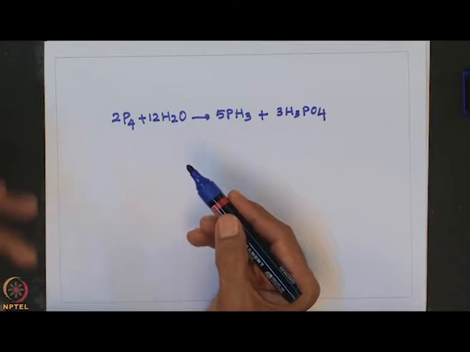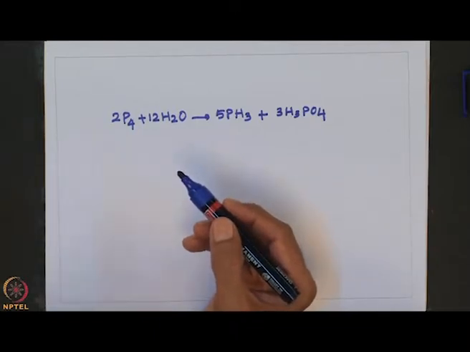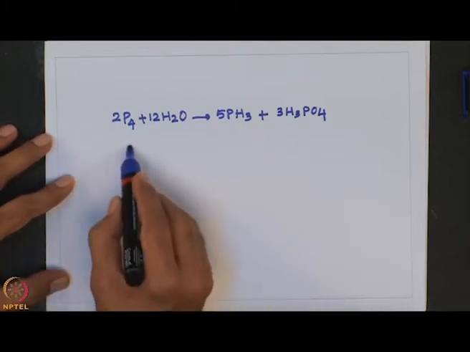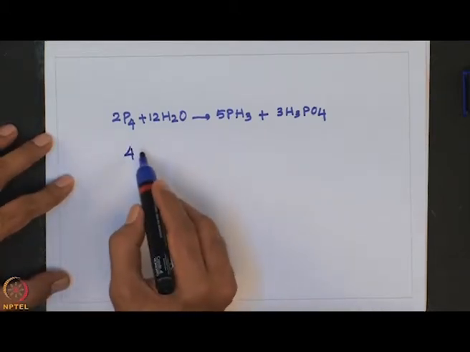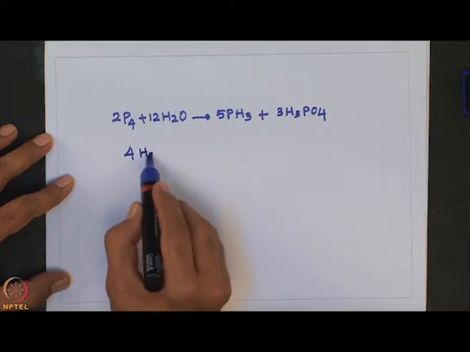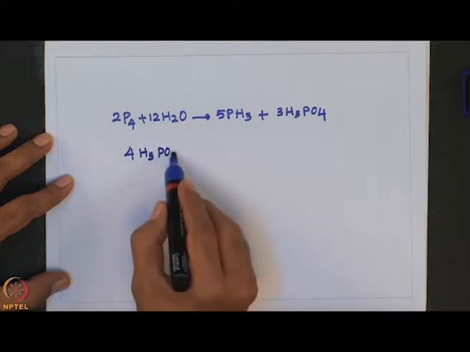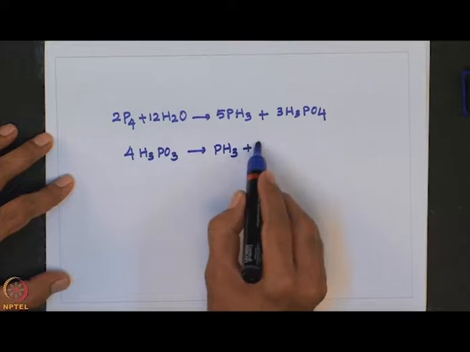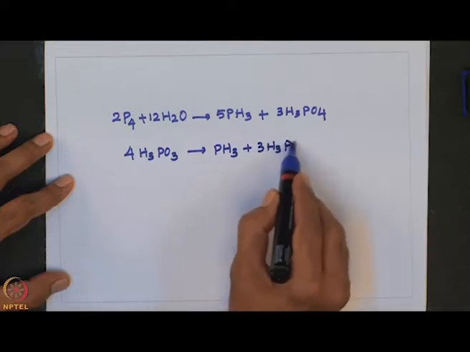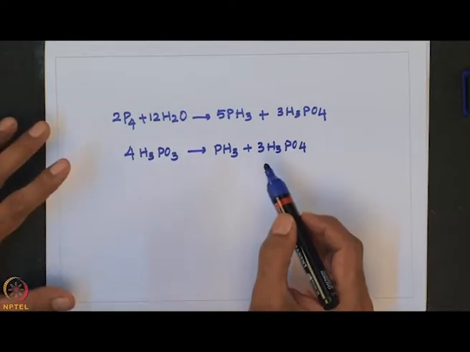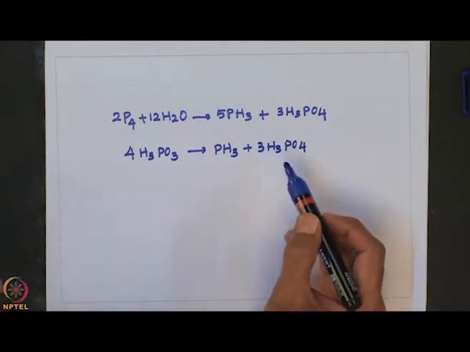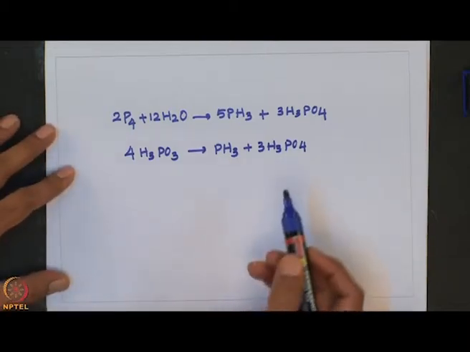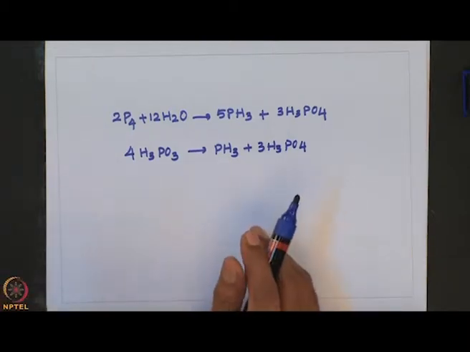To have ultra pure PH3, one has to go for thermal disproportionation of phosphorous acid. For example, 4 H3PO3 gives PH3 plus 3 H3PO4. So, this is the method preferred for preparation of ultra pure phosphine, and of course, an aqueous solution of PH3 is neutral, but in liquid ammonia PH3 acts as an acid.